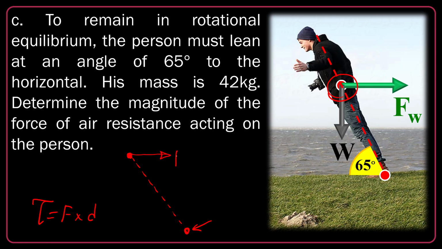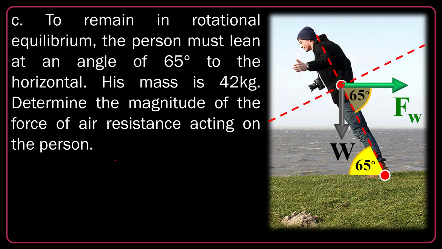Wind force is horizontal, but to find its component perpendicular to D, I should make a small calculation. And also the W is downward. The component of W perpendicular to this D is supposed to be this. So I should continue for a few more calculations.